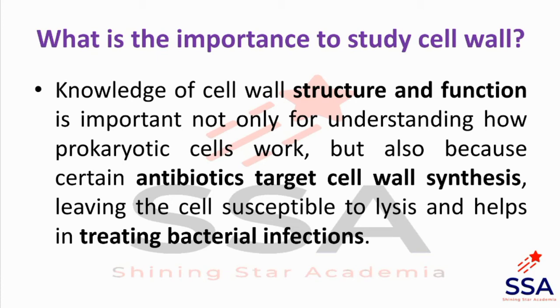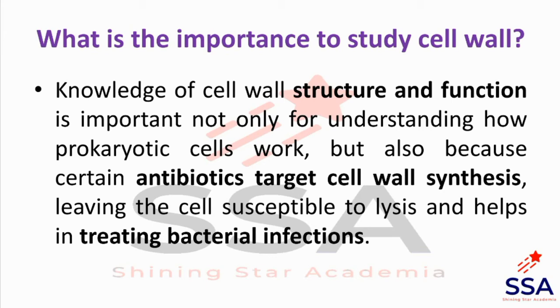For example, when bacteria infect us, we take antibiotics to treat the disease, because the mode of action of the antibiotic is that it stops or prevents bacterial cell wall synthesis.